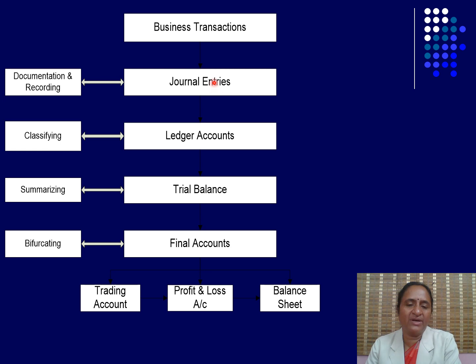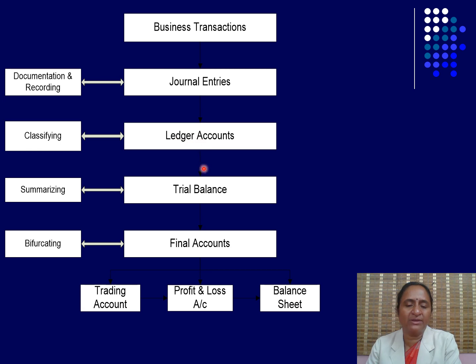Next, we move to the journal entry. Journal entry is made under the double entry system rules. It is documentation and recording work. Then, as a continuity of the journal entry, we move to the preparation of ledger accounts. Ledger accounts classify the various accounts such as the personal account, real account and nominal account.